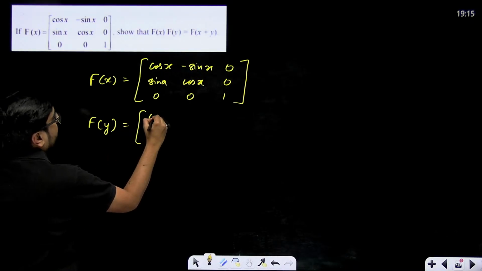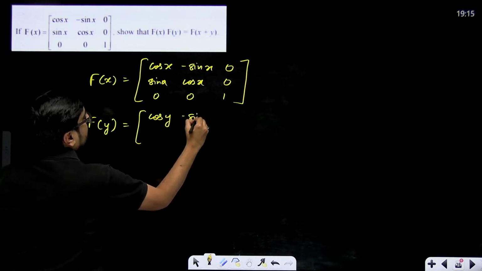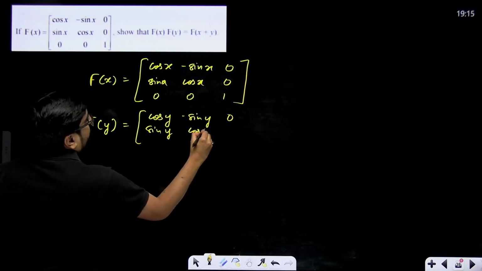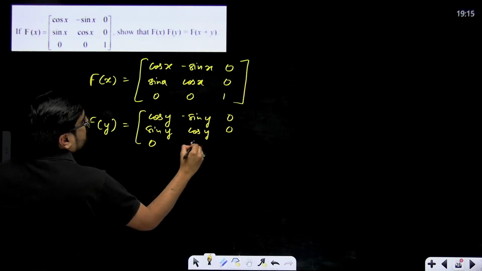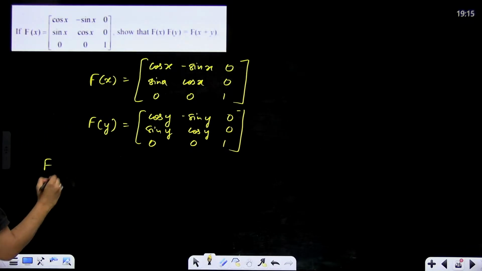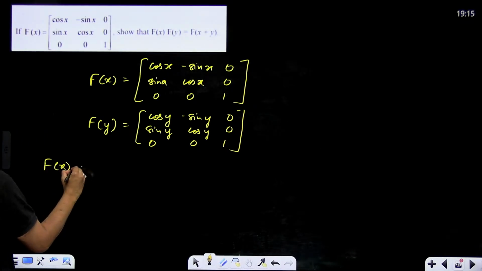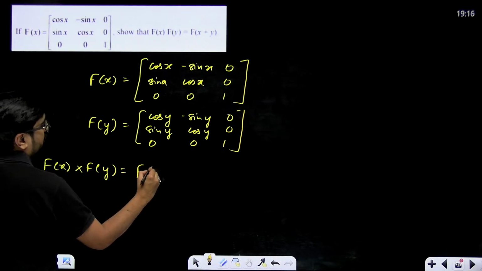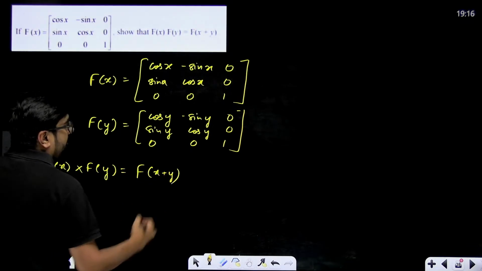F of y will be nothing but cos y, minus sin y, 0; sin y, cos y, 0; 0, 0, 1. This will be f of y. Now you just have to show that f of x multiplied with f of y will be equal to f of x plus y. This you have to prove.